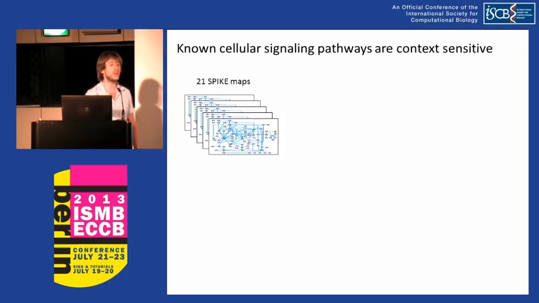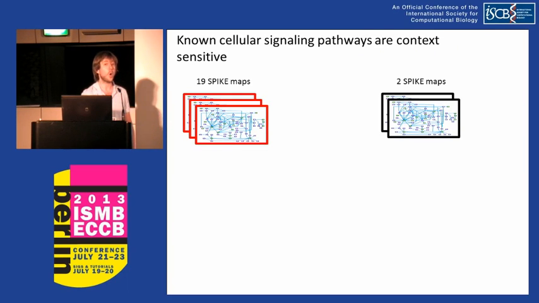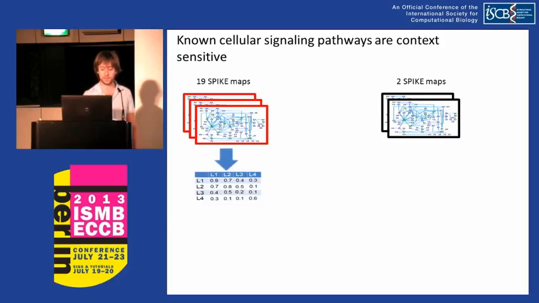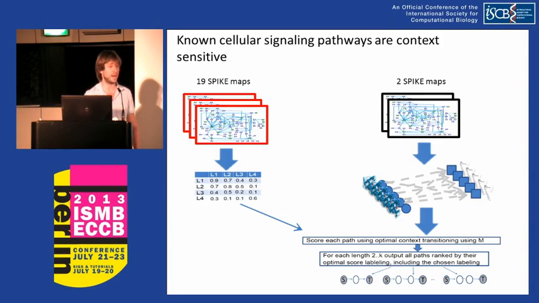We used 21 SPIKE maps in a leave-two-out statistical significance test. Specifically, we computed M based on paths included in 19 SPIKE maps, and for the two left-out maps, computed all paths that link a protein to a gene. We then applied our context labeling algorithm for each path in the two left-out maps.